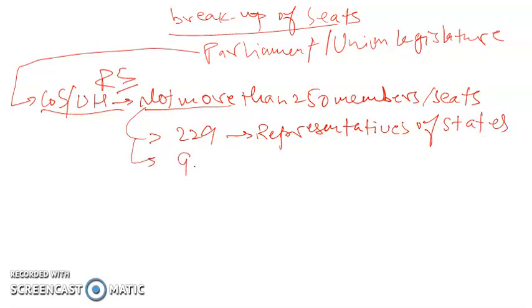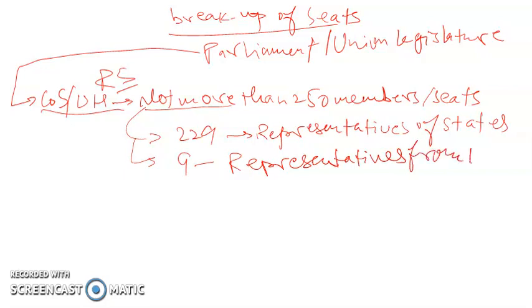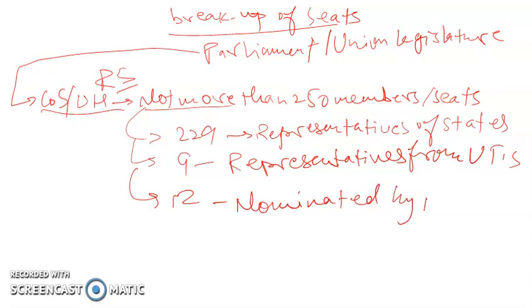Then 9 will be representatives from union territories, and the rest 12 will be nominated by the President of India.